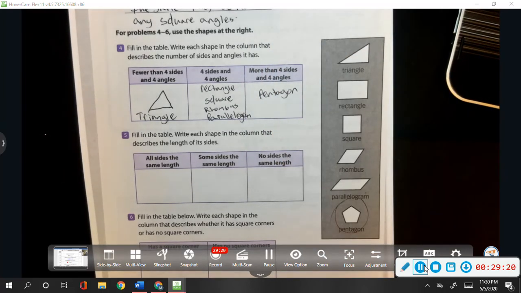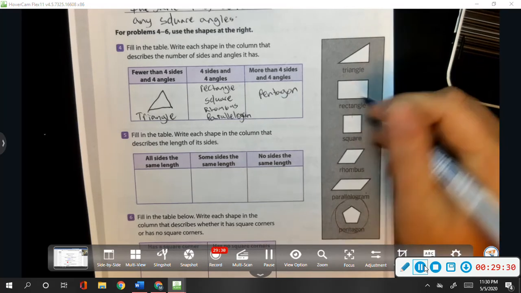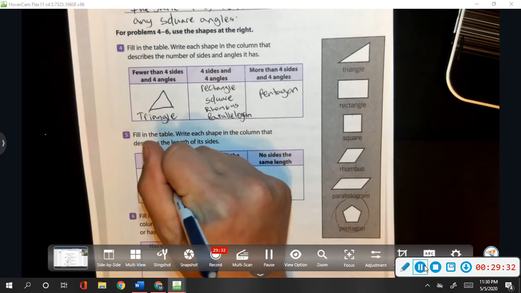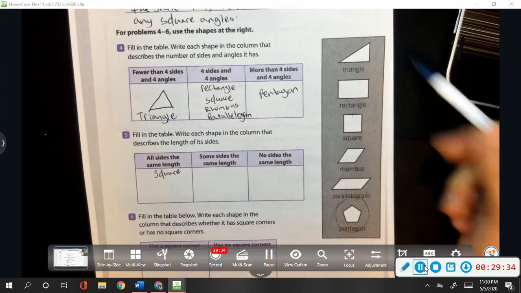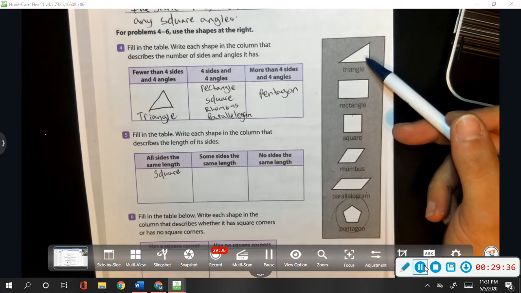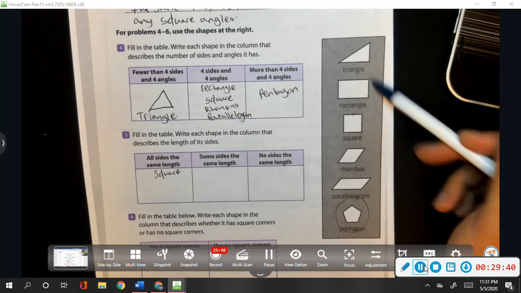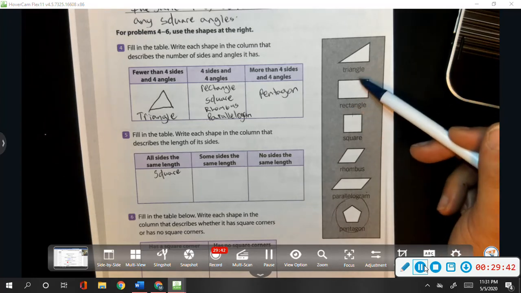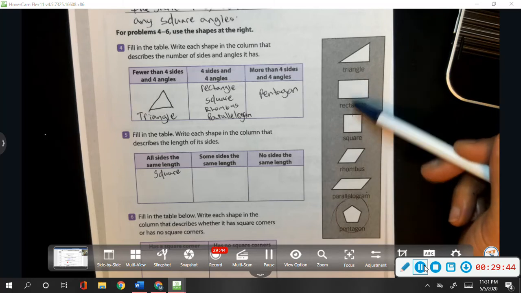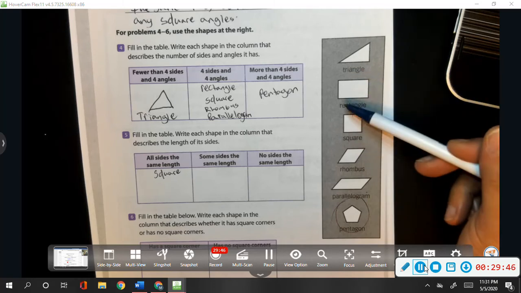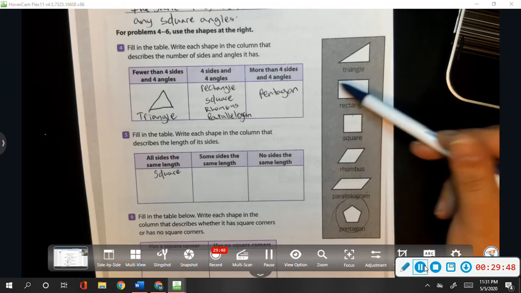What about all sides the same length? Well, we know a square is going to go in there. We know that we can't put a triangle in there because this triangle doesn't have all the same length of sides. The rectangle doesn't go because the rectangle, the only sides that are the same are the opposite sides. So we have long sides and short sides.